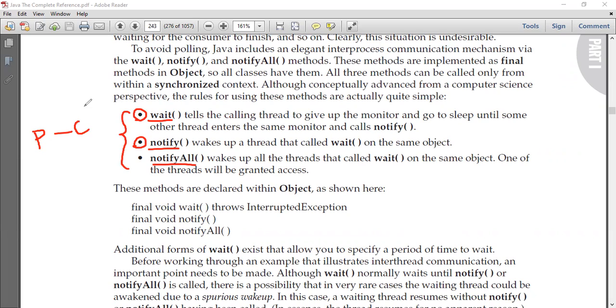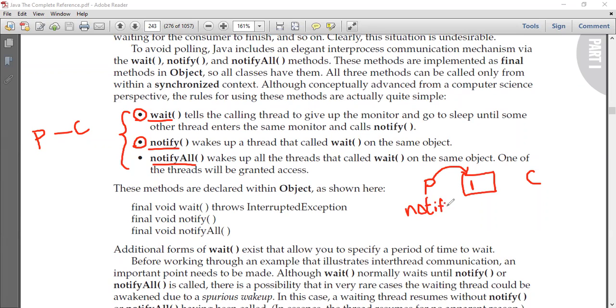What is this wait? Let me discuss this. I have a producer, I have a consumer. In this queue, they have to produce, right? Now let us assume that the producer is trying to produce a value called 1. Once the producer has produced a value called 1, the producer has to notify the consumer. How is it going to notify the consumer? A producer will call a method called notify.